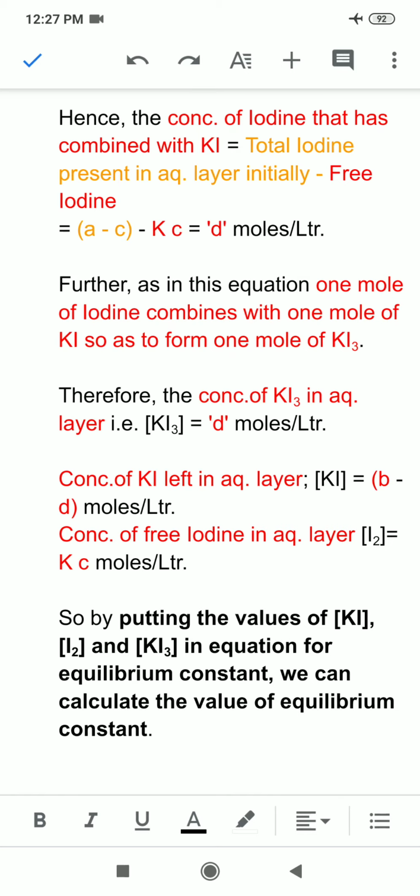So this is how you can apply distribution law for determining the equilibrium constant. Thank you.